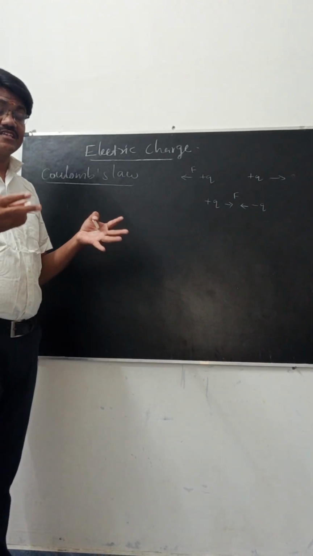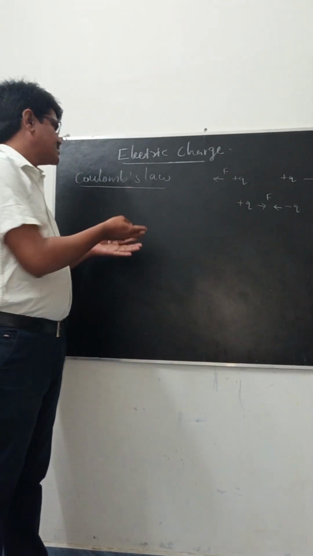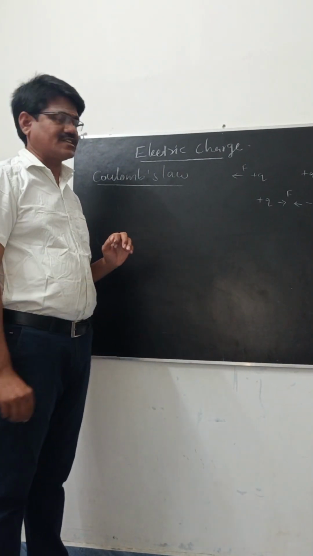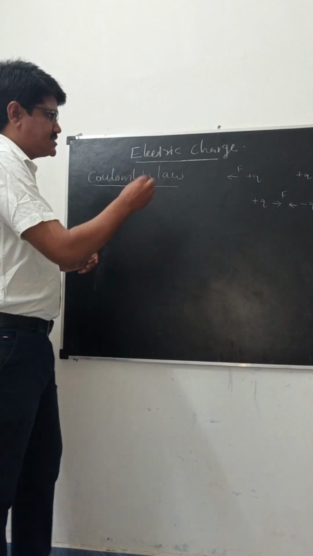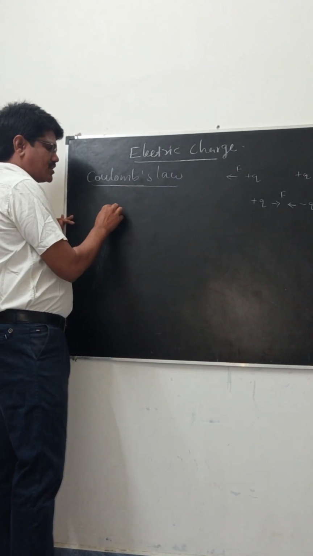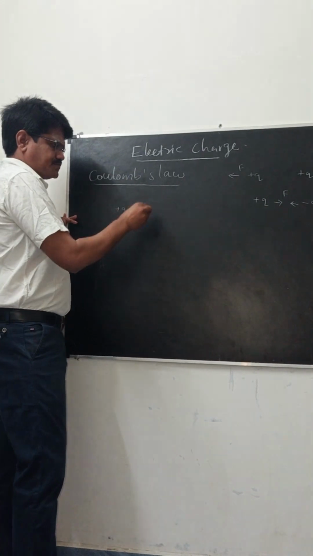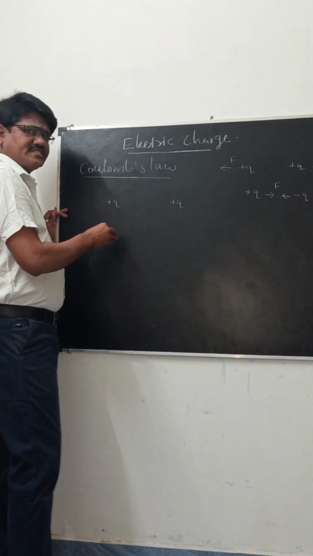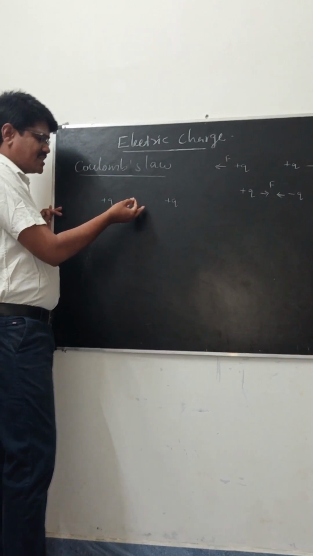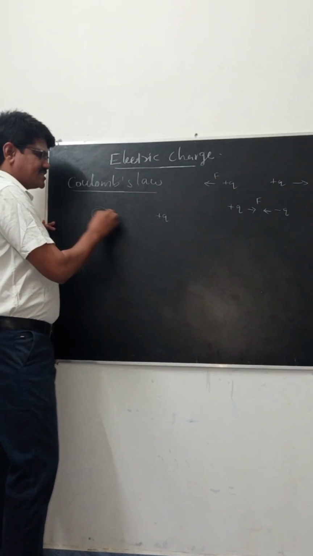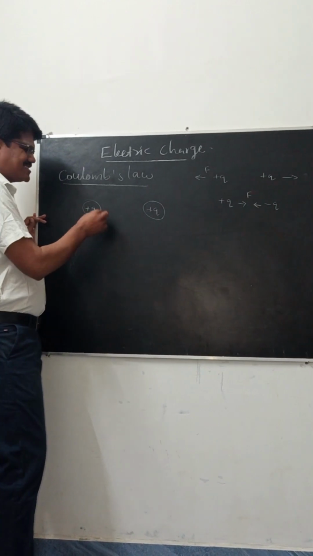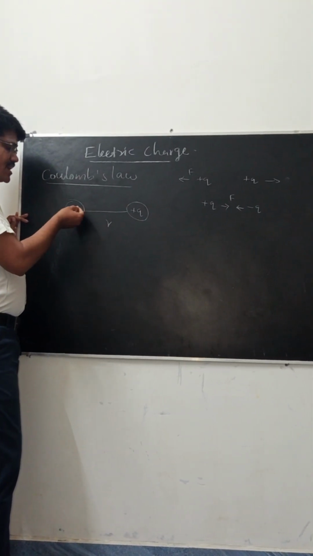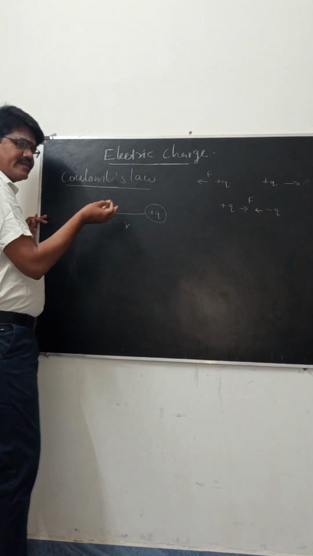The charges experience a force. The force is explained in Coulomb's law, Coulomb's law in electrostatics. Here we are considering two charges, the same charges or opposite charges, that means like charges or unlike charges. Like charges, plus q and plus q, are like charges. The distance between the two charges is r.